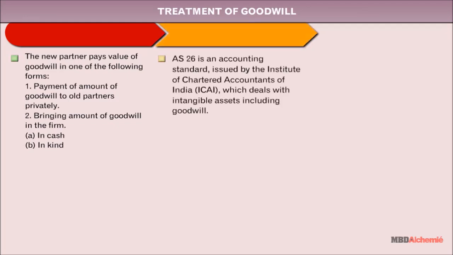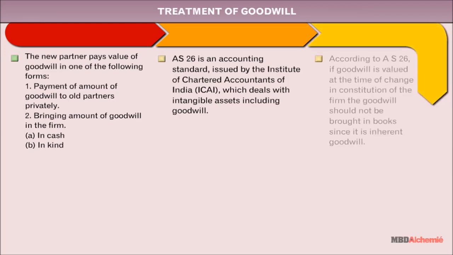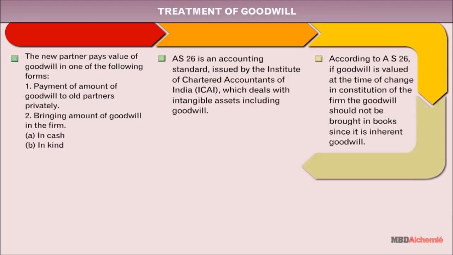AS 26 is an accounting standard issued by the Institute of Chartered Accountants of India, which deals with intangible assets including goodwill. According to AS 26, if goodwill is valued at the time of change in constitution of the firm, the goodwill should not be brought into the books since it is inherent goodwill.